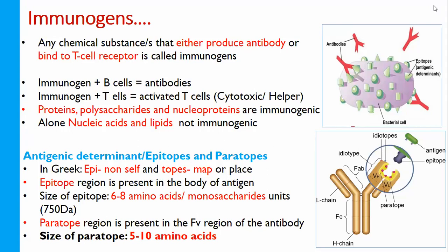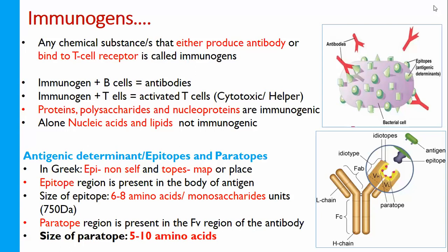Yes, sir. Please tell me what is epitope and what is paratope. Epitope is the portion of the antigen which binds to the antibody, and paratope is the portion of the antibody which binds to the antigen. Very good, great answer. That much is sufficient for you in this class.